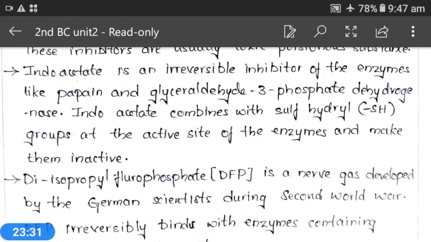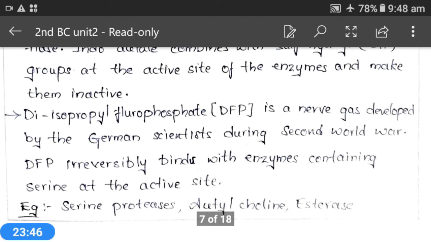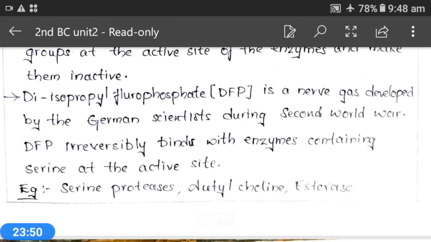Mostly this chemical may act on serine proteases and acetylcholine esterases. These are a few of the enzymes on which diisopropyl fluorophosphate can act.